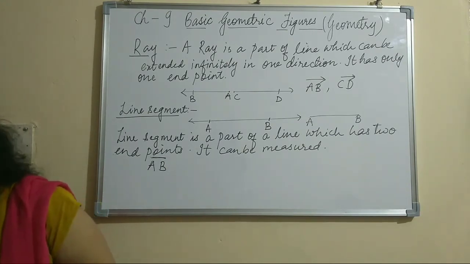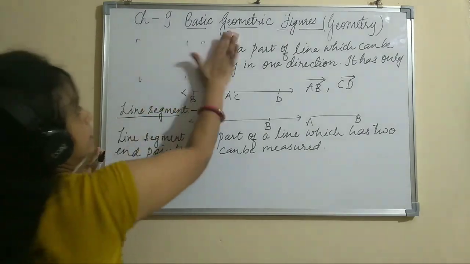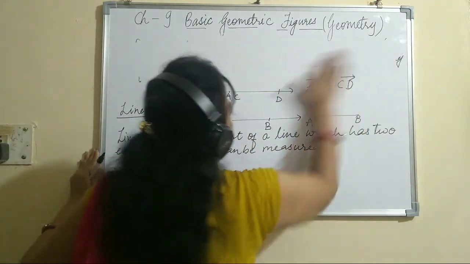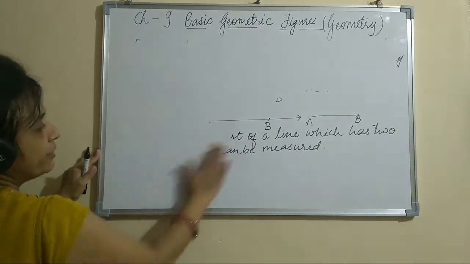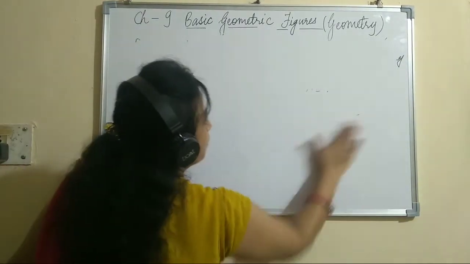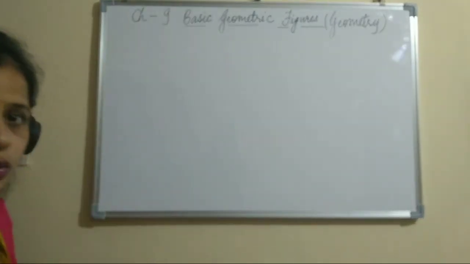Now moving forward to the next definition. We are having many definitions in geometry. Once you study all these definitions, you will be perfect in applying any concept in the questions.